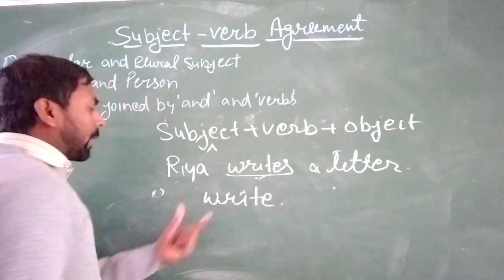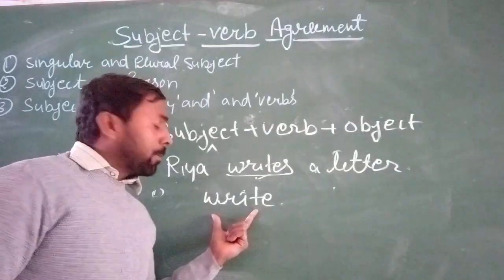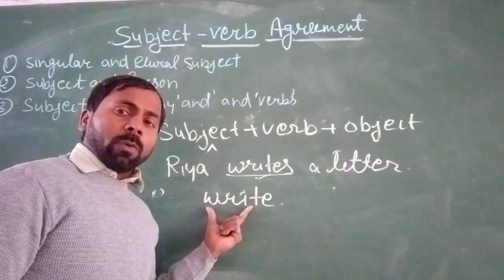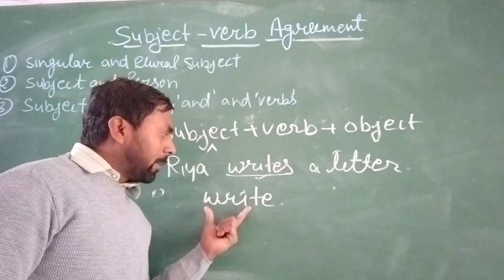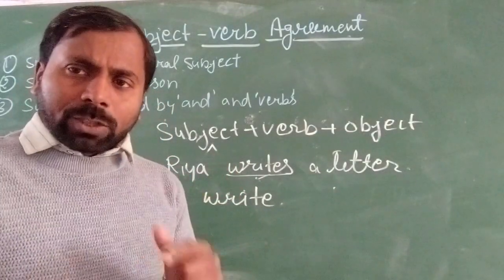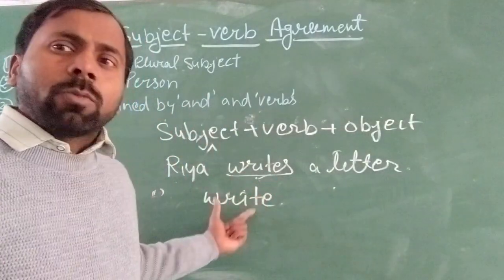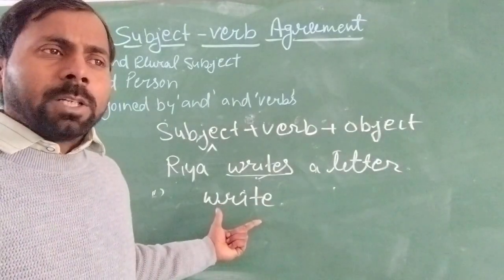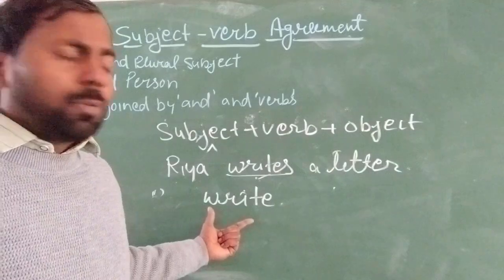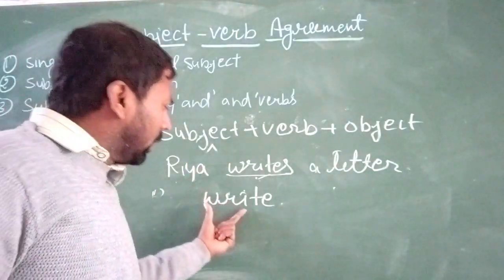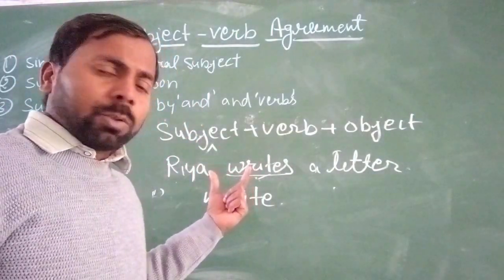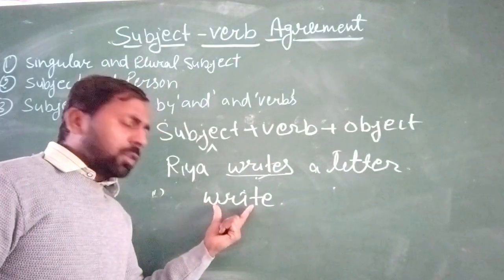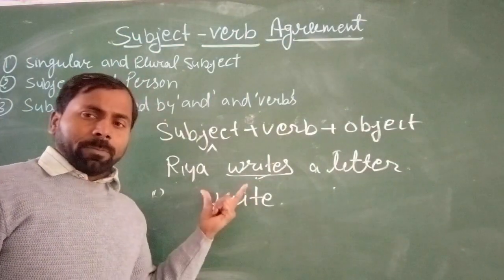You can see here, the word write is an action word, and it tells us about a verb. It is an action word. But you think about it, is it a singular number word? No. Whenever we use or speak it, it is always a plural number word.